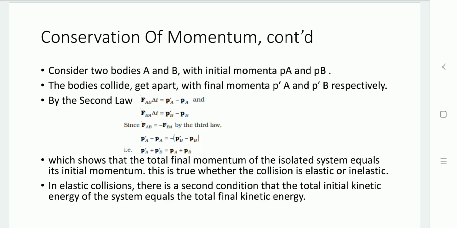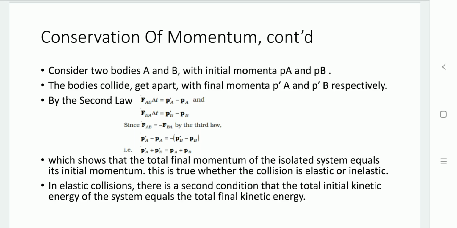How much force is applied from object A to object B in a particular time is FAB, so FAB times delta T equals P dash A minus PA. And similarly, object B will provide a force onto object A, which is known as the reaction.